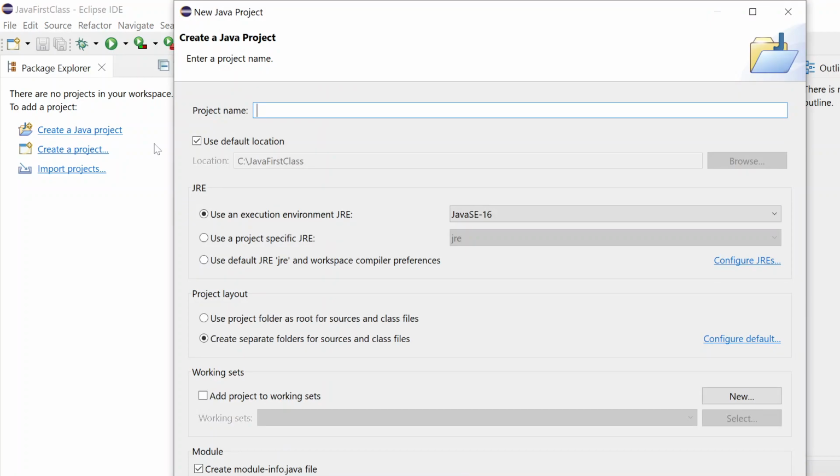Whatever name you want to give, just give it. Suppose I will say first Java class, or let me say it like this, and any name you can give. So just give this name and click on finish. The rest of the things you do not need to change, just click on finish.